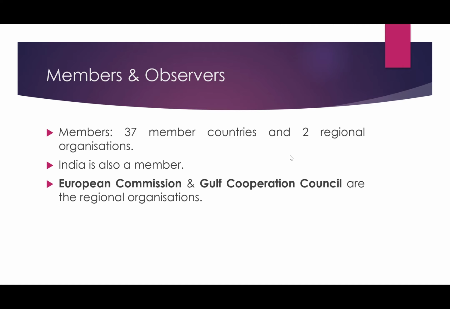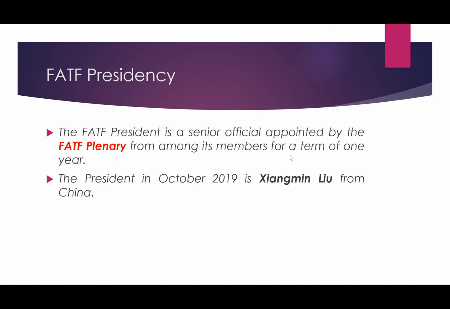Now coming to the members of FATF and observers of FATF. Basically we have 37 member countries and 2 regional organizations which are members of FATF. So this is a very important thing. 37 member countries means countries like India are a member of FATF. The 2 regional organizations, you should note this down, are the European Commission and the Gulf Cooperation Council. These are the regional organizations. So we have 37 plus 2 members of FATF.